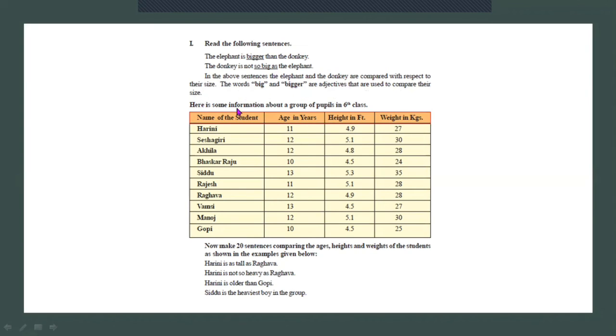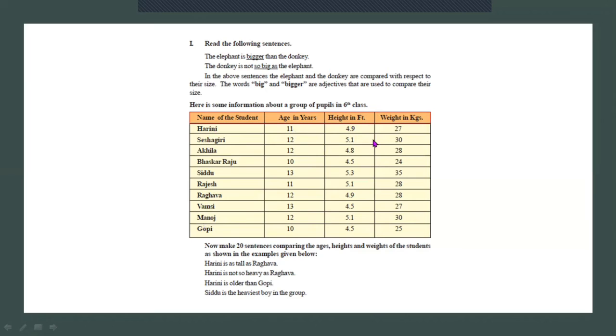Now, here is some information about a group of people in 6th class. First, the name of the student is given, Harini. And in the second column, they have given their age in years. Harini, how old is she? 11 years. And in the third column, we see the height in feet.